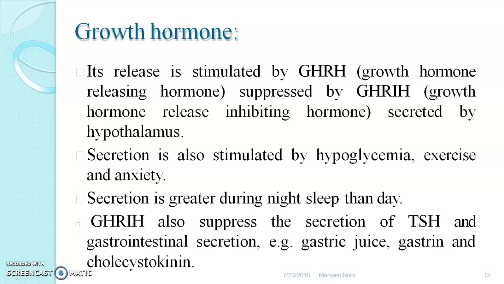See, thyroid stimulating hormone is suppressed by this inhibiting hormone. It is also called inhibin. And GHRIH is also responsible for gastrointestinal secretion, for example gastric juices, gastrin and cholecystokinin.